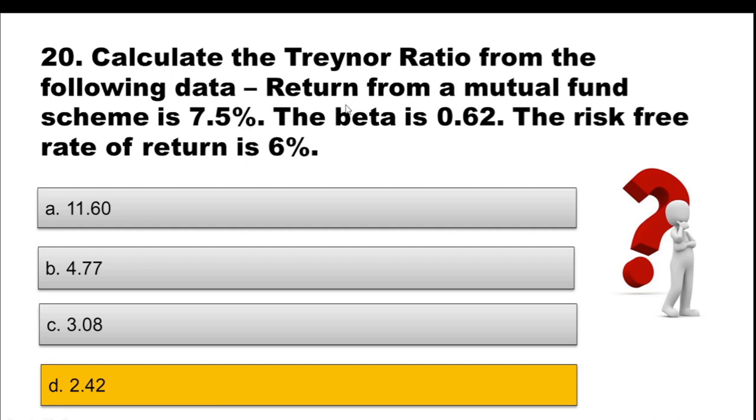So what exactly is the formula for the Treynor ratio? It is the return from a mutual fund scheme minus the risk-free rate, divided by beta. So it will be 7.5 minus 6 divided by 0.62. Now this will give you the answer 2.42. Again I am repeating, 7.5 minus 6% divided by 0.62.